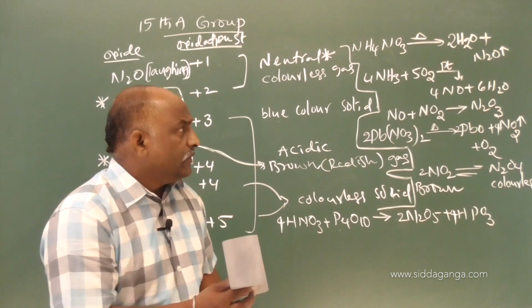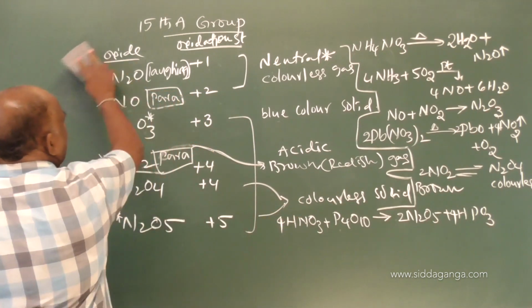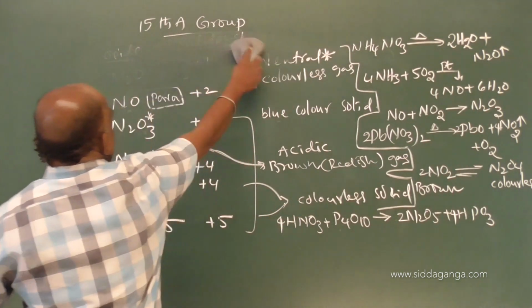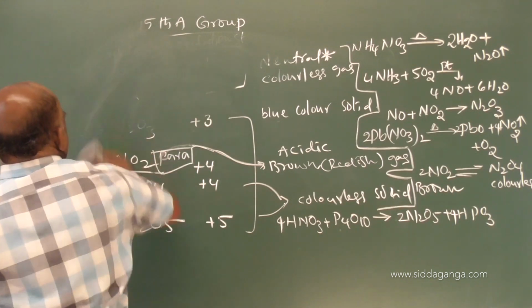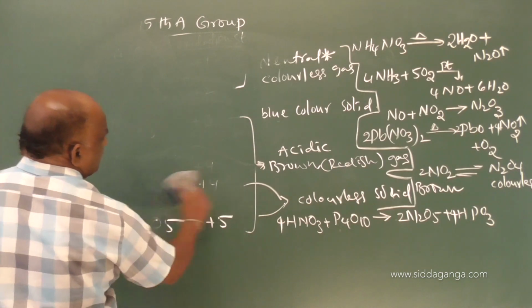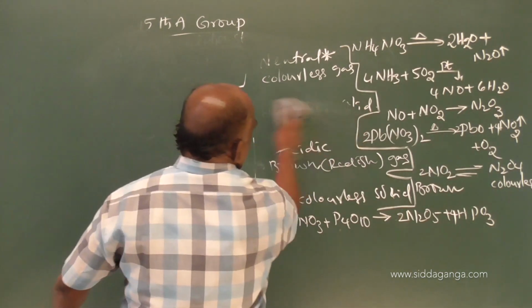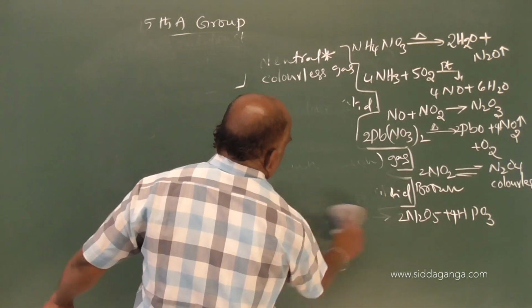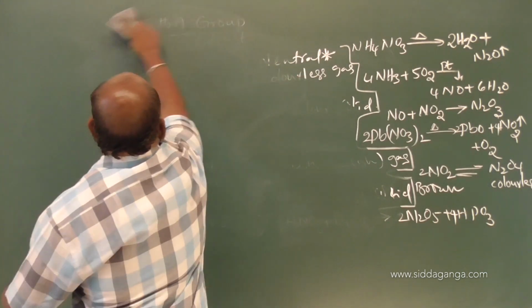Next, followed by the structures, what about the structures of these compounds? After structures, you should go to phosphorus, which also gives two types of oxides, P2O3 and P2O5. We will discuss that.